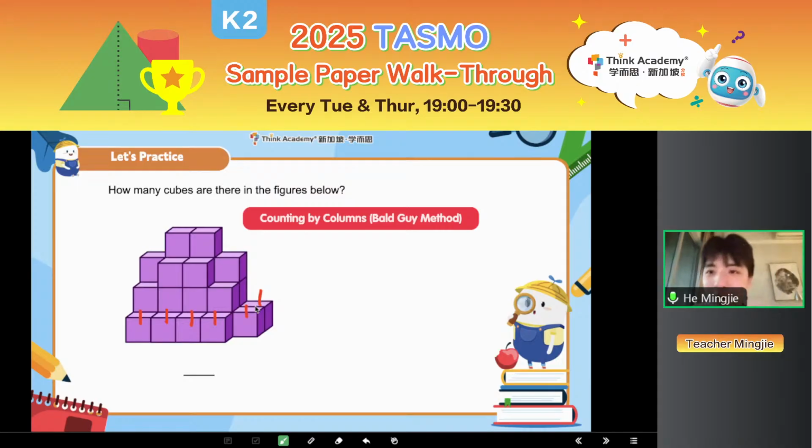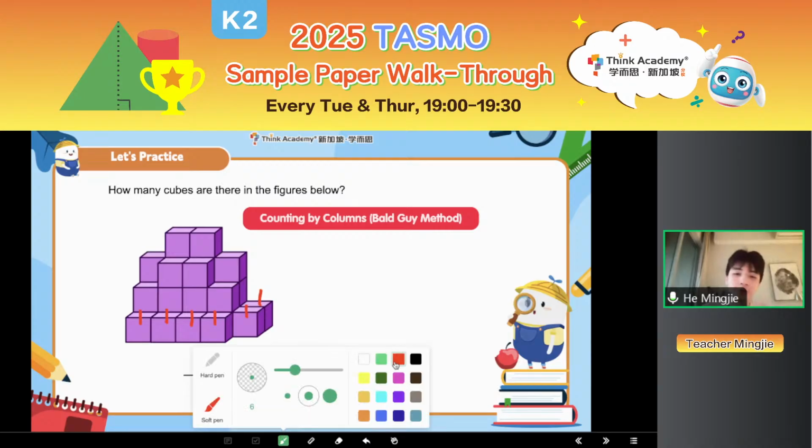Wow, I already saw the answers. Very quick, huh, everyone? So you can label on your own paper as well. Is that 44 or 30? Okay, so let's figure it out later. So after you label the 1, you go label 2. After you label the 2, you go label 3. After you label the 3, you go label 4. And then you plus them together, all right? So, okay. So I already saw some answer in the chat box. Are you correct? Okay, are you confident with your answer?